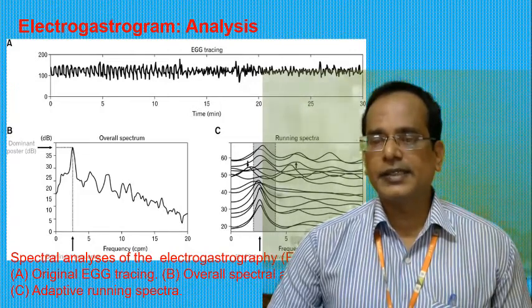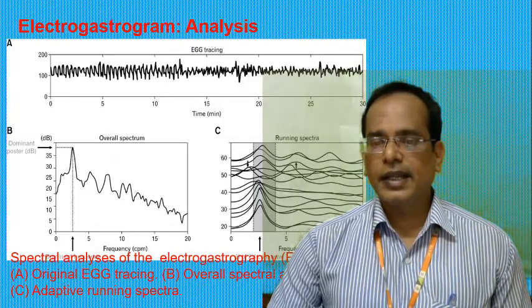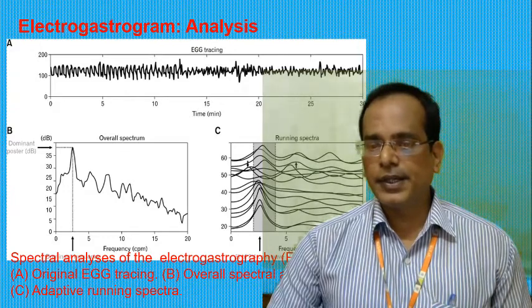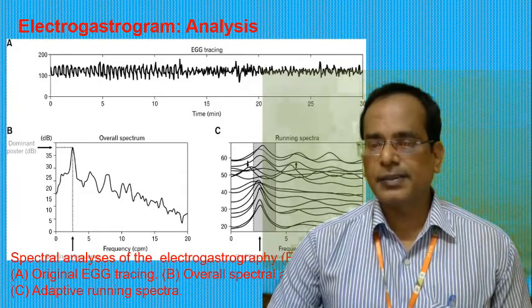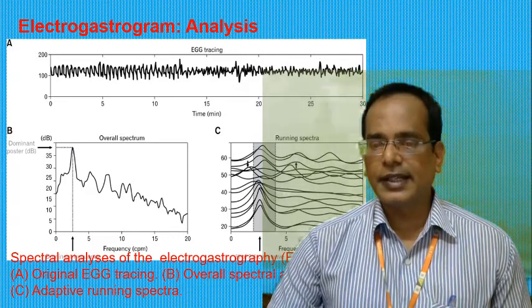Consequently, spectral analysis can be performed to separate the gastric slow waves from interferences. As stated earlier, before spectral analysis is performed, any period with motion artifact must be identified and deleted, because the motion artifact cannot be separated from the gastric slow waves even with spectral analysis.